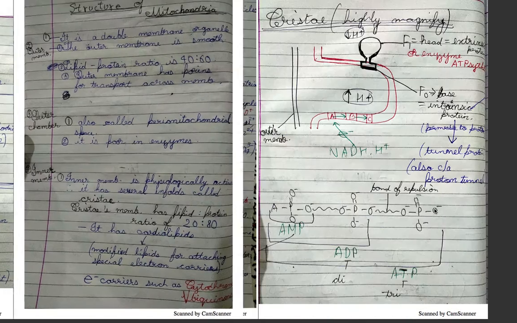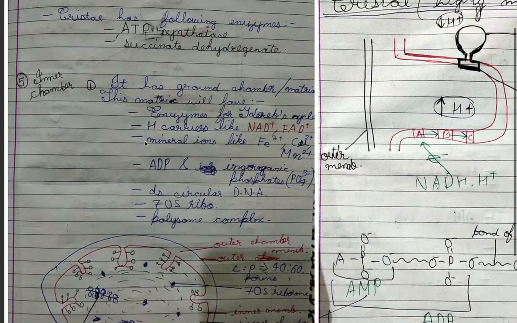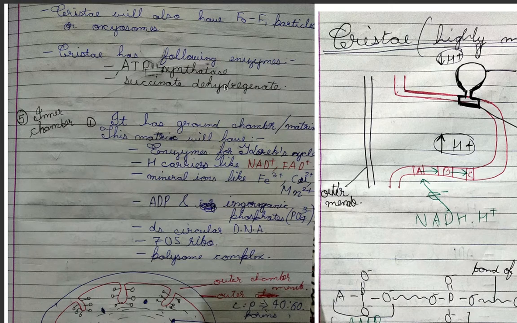Remember these two names. Next, cristae also have F0 F1 particles, or oxysomes. Cristae have the following enzymes: ATP synthetase and succinate dehydrogenase.